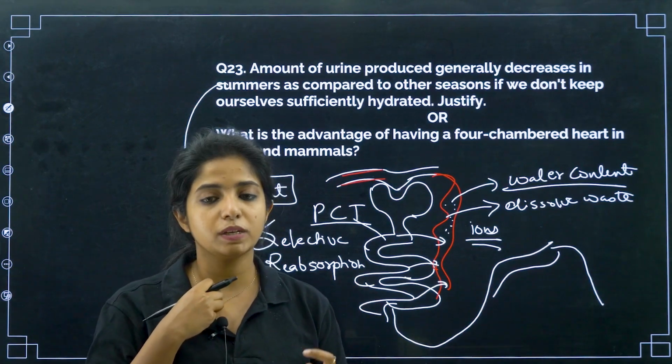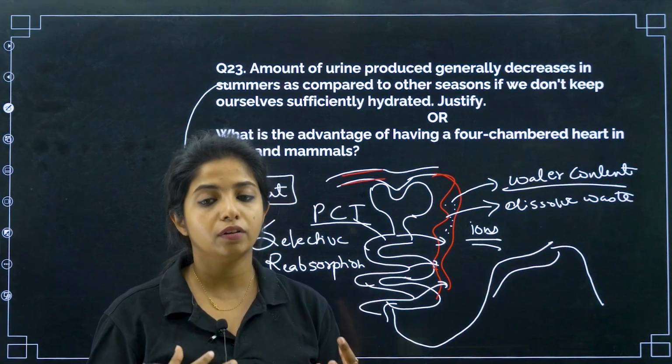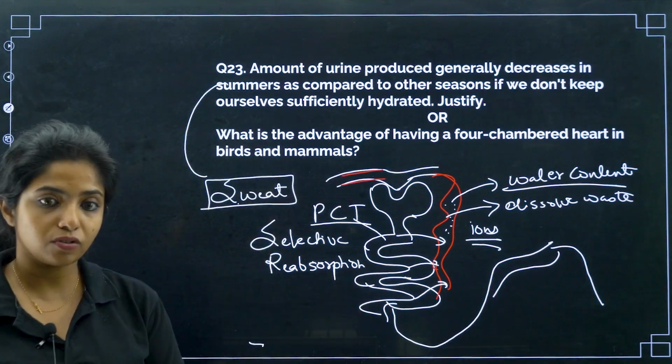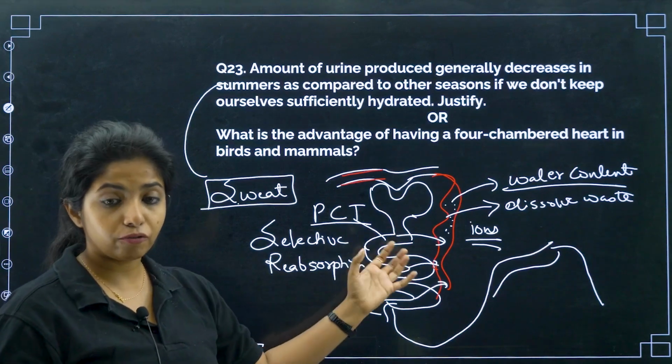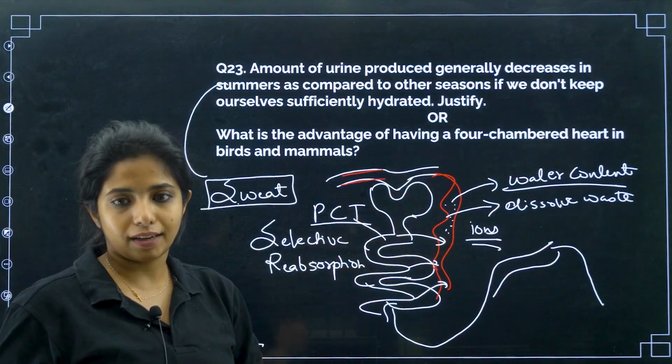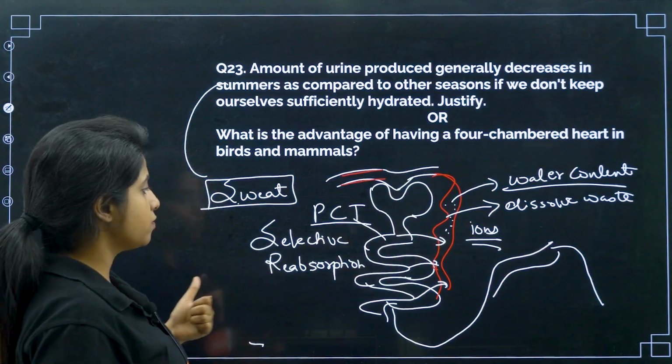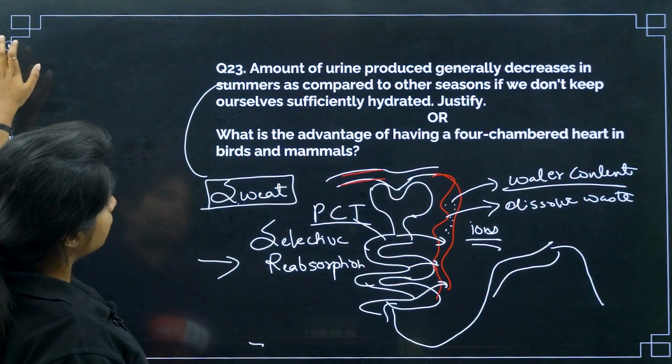And during summers we tend to lose lots of water in the form of sweat, which is why it is really important that we drink enough water, and the nephron takes back the water that is there by the process of selective reabsorption.